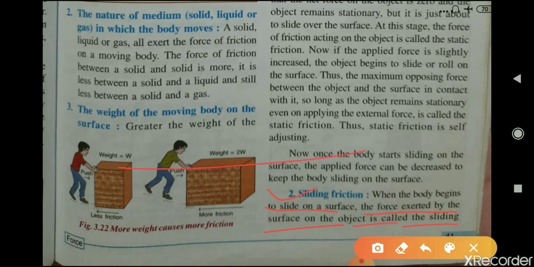Suppose this is the surface on which this box is moving. So this box is sliding on this surface. Now the force that is applied by this surface on this box that is sliding on it is known as sliding friction. Okay, the force exerted by this surface on this object is called sliding friction, when this box is sliding on this surface.